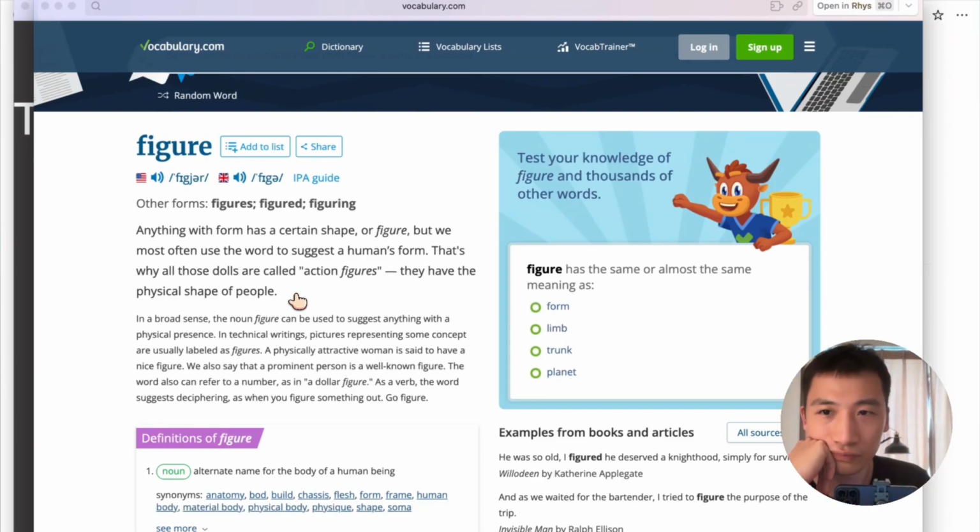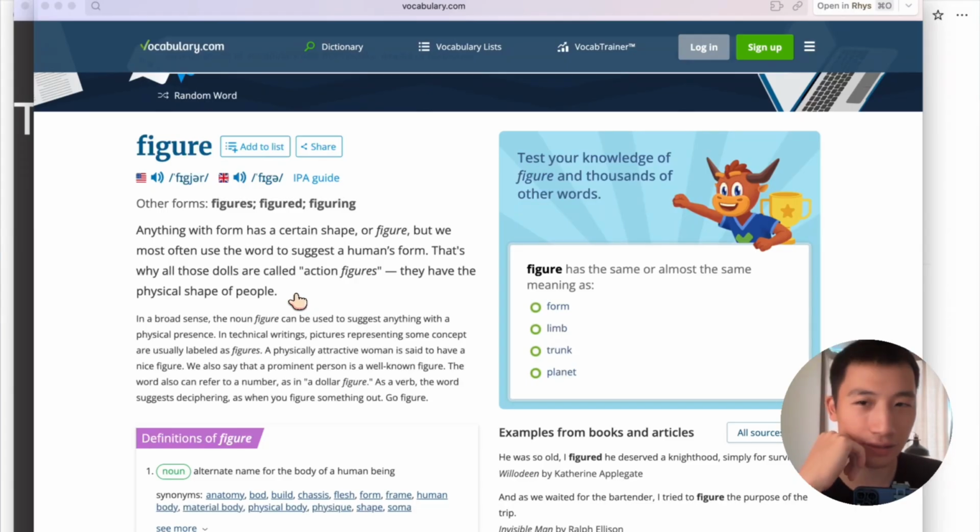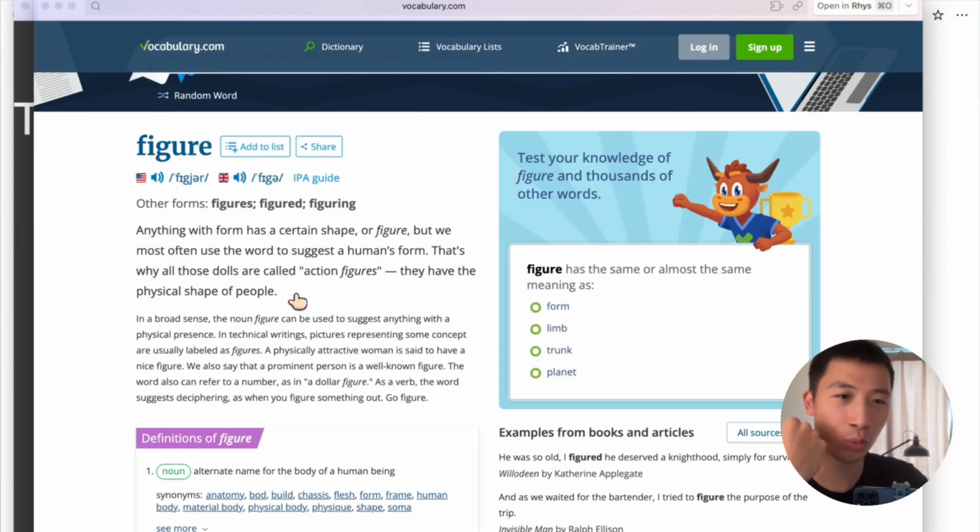That's why toys that look like people are called action figures. Does that make sense? Oh, I see. The word figure means we describe a person's shape, and we don't see exactly what the man looks like, just a figure, not clearly. Is that right? That's right.